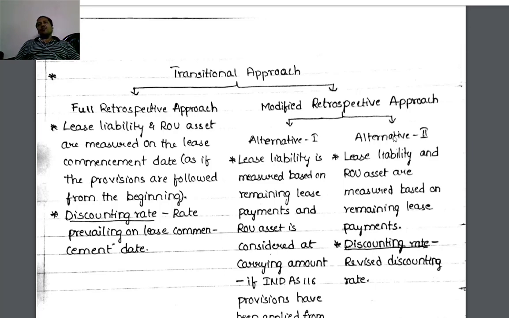Second bifurcation in modified retrospective approach, alternative 2. Lease liability and right of use of asset are measured based on remaining lease payments.